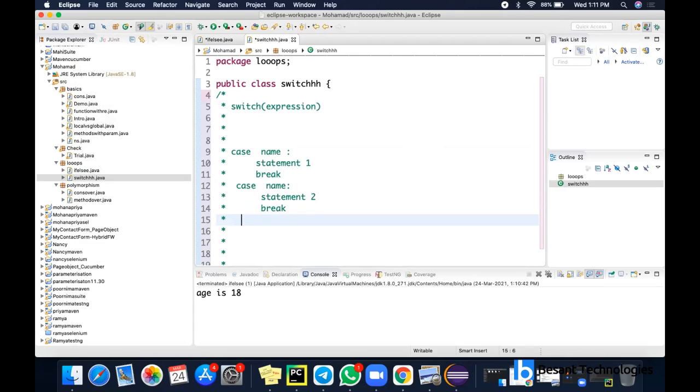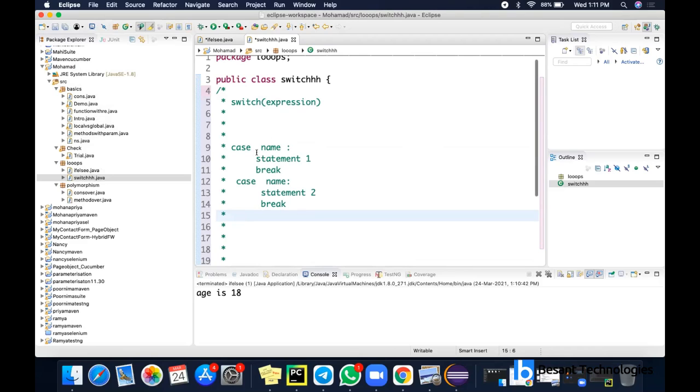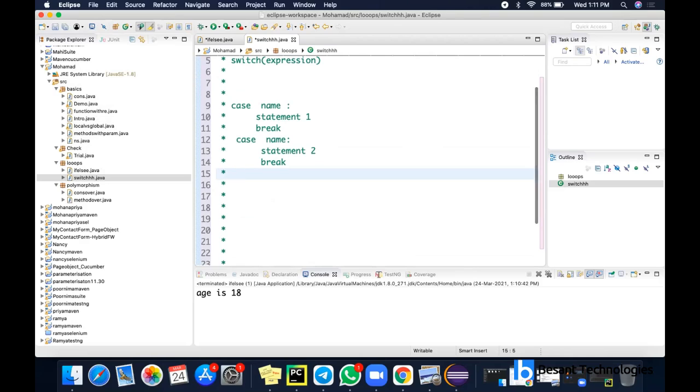So here, switch of expression, right? Depending upon the expression, you will be having a number of outputs, and you are switching to the particular case block. Depending upon the expression, you have to name the case. And we are having a default block. Then some statements will be there, and then break. So let's see this with an example now.